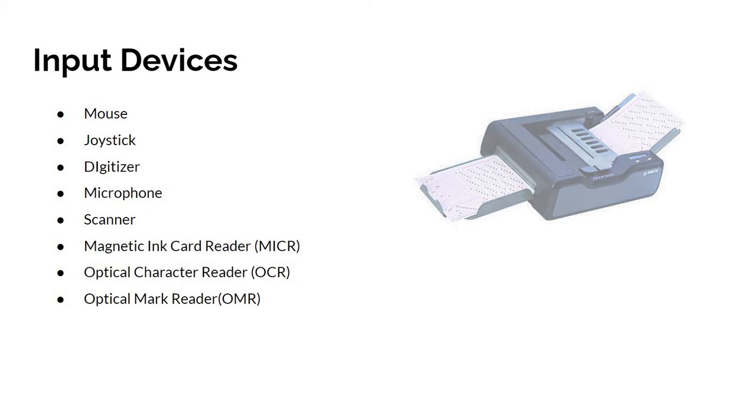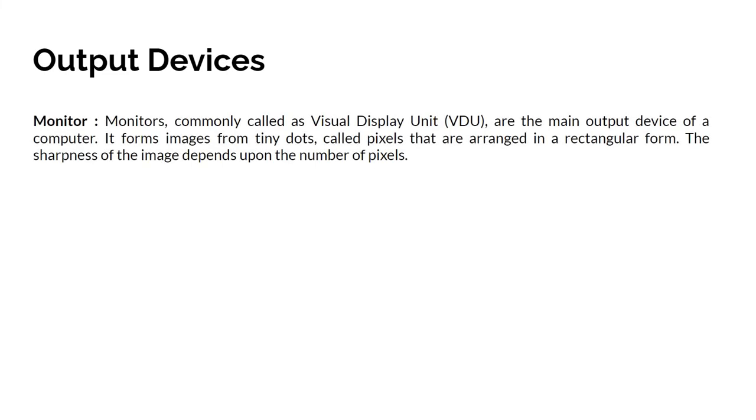And output devices. There are many output devices. The first one we are going to see is monitor. Monitors are commonly called Visual Display Unit, VDU. The main output device of a computer is a monitor. It forms images from tiny dots called pixels that are arranged in a rectangular form.